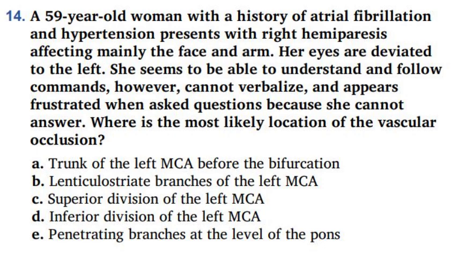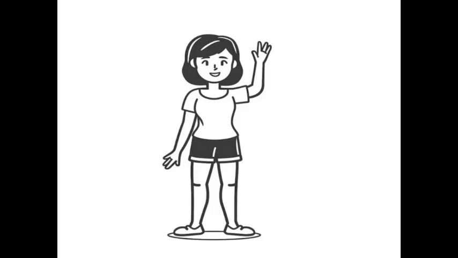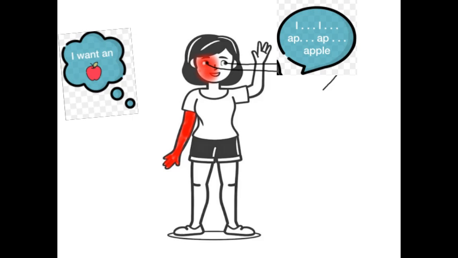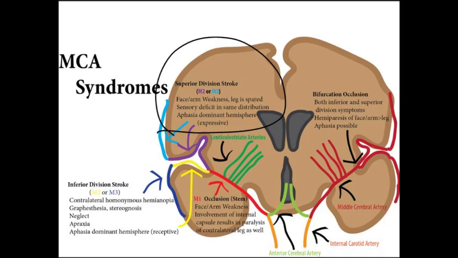Okay, so let's do a little breakdown of this. We are looking at the patient with weakness affecting mostly the face and arm, not so much the leg. Her eyes are deviated to the left and she's struggling to speak, although she can clearly understand what's going on. Now, this classic presentation points towards Broca's aphasia and hints at an infarct of the superior division of the left MCA, hitting the dominant hemisphere's inferior frontal gyrus.